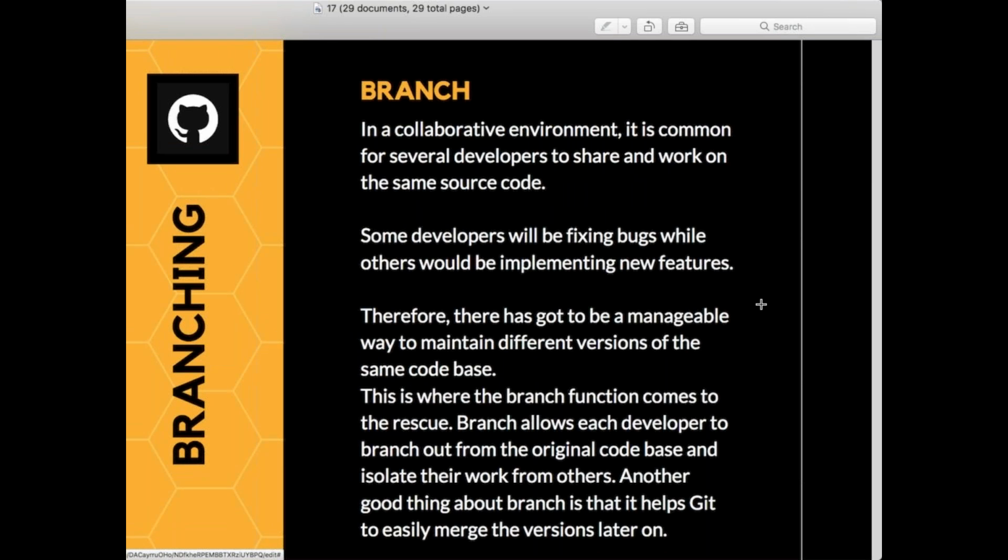So branching is very, very important when it comes to Git. If you understood branching, right, it means you are able to modularize your projects, right? So let's see how you can go and work with Git branching today.